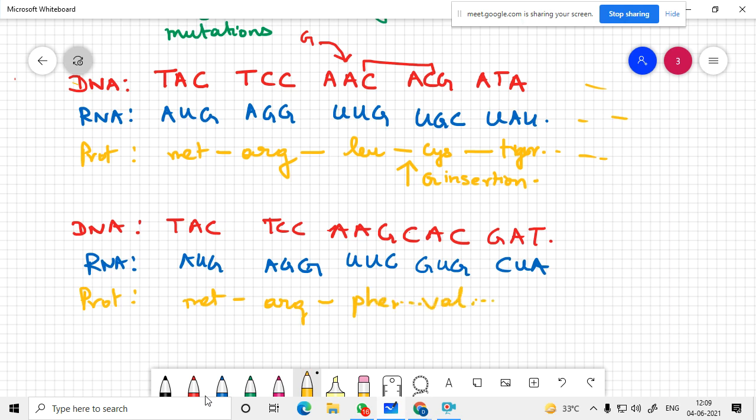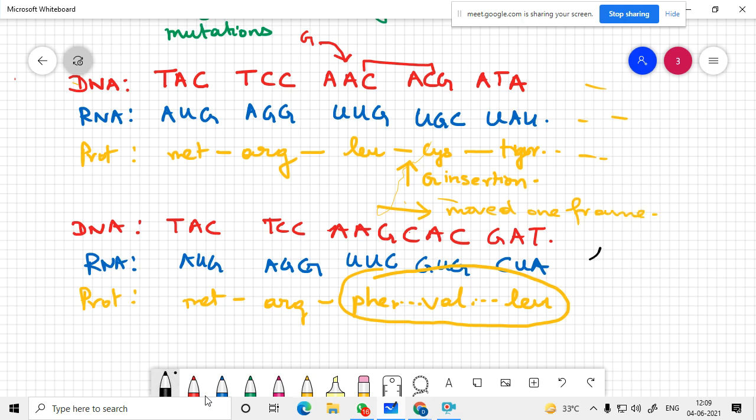Valine, it changes. Leucine. So all these three amino acids have changed. They have just moved one frame, and it becomes a different amino acid. Such mutations are known as frame shift mutations.